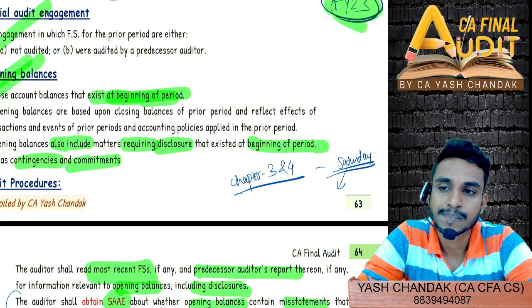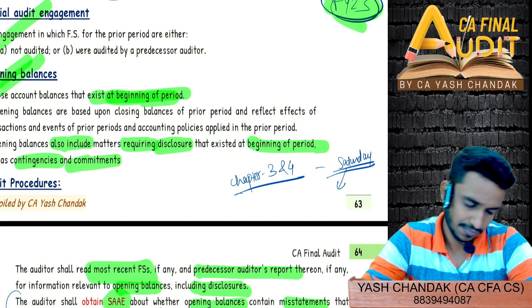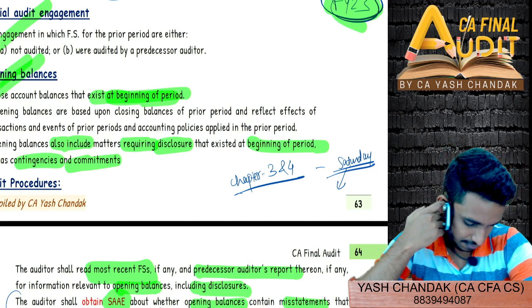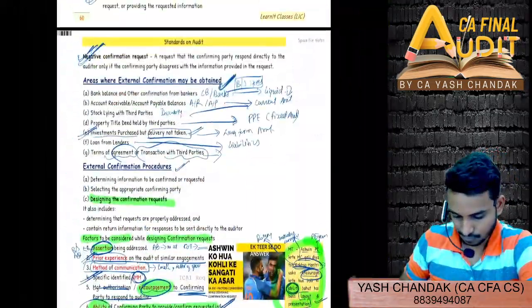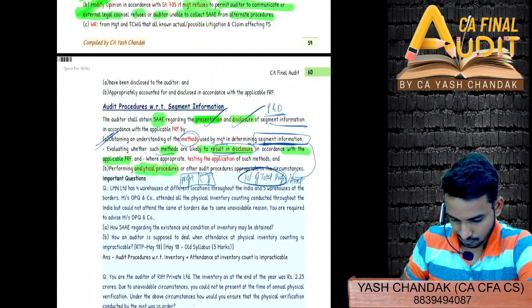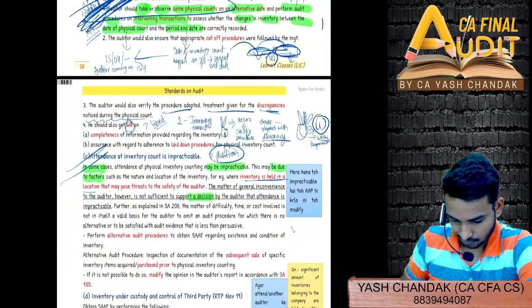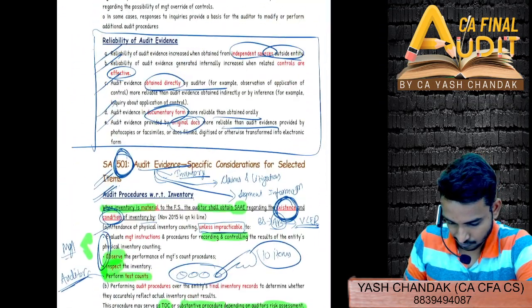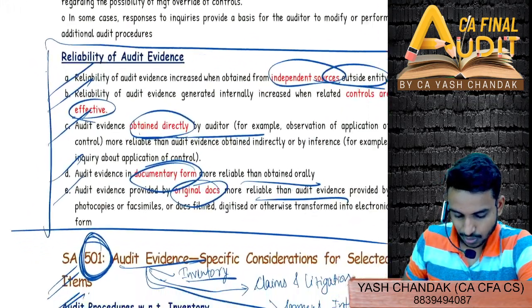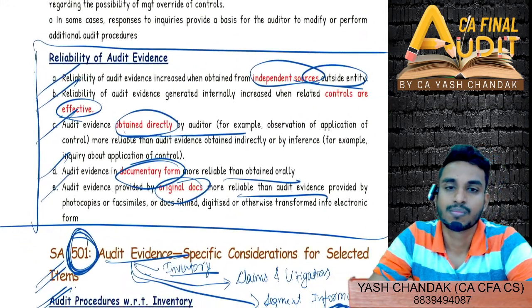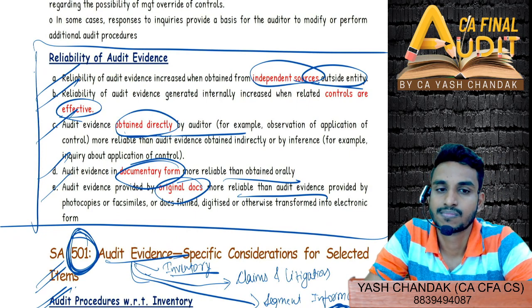Any audit evidence obtained from an independent source is more reliable than obtaining it from a dependent source. And audit evidence in documentary form is more reliable, the document should be in original form, and audit evidence obtained directly from the external party is more reliable.